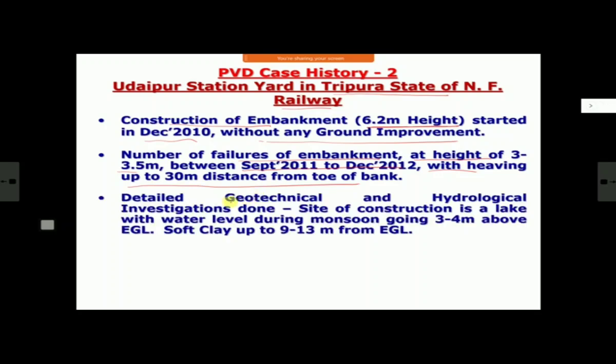Then when the problem became severe, they gave a consultancy to IIT Guwahati for detailed geotechnical and hydrological investigation. And I don't know, it must have been known, but later on it was confirmed that where the bank is being constructed is actually a lake. And lake bottoms and all these water bodies' bottoms will have stiff clay or clay, very poor type of clay. And water level during monsoon goes up to 3 to 4 meter above the existing ground level.